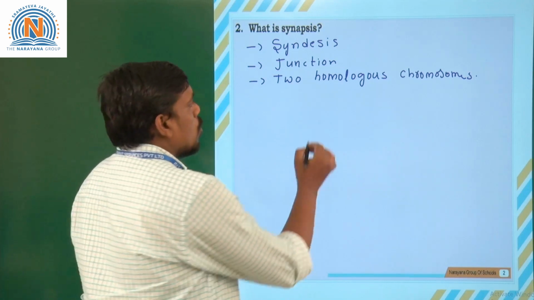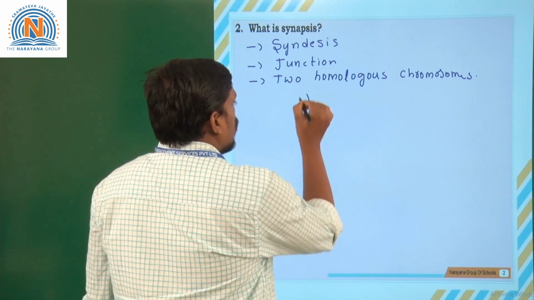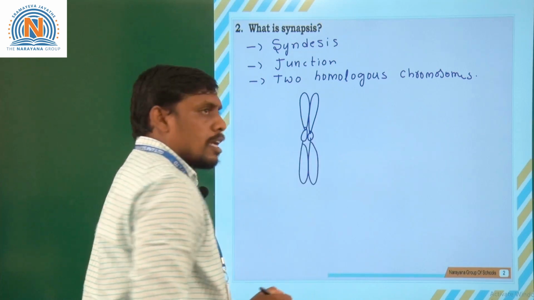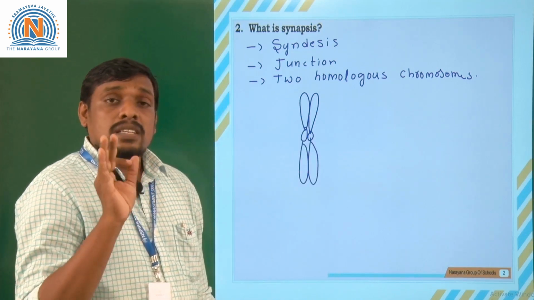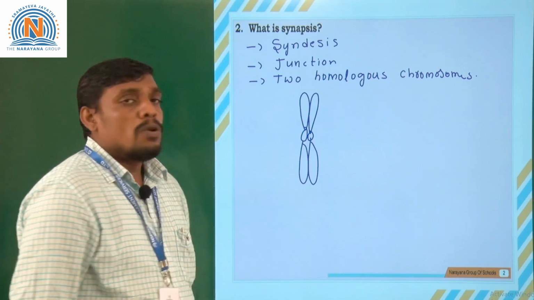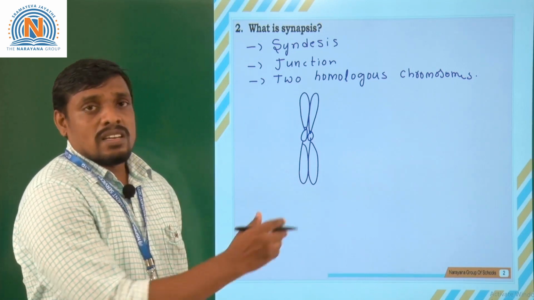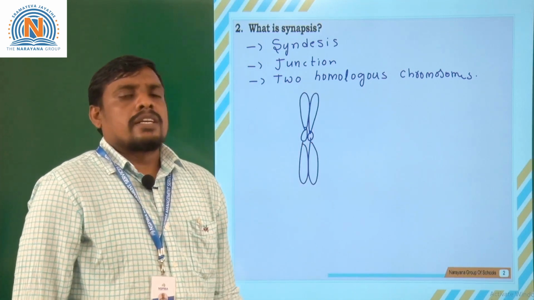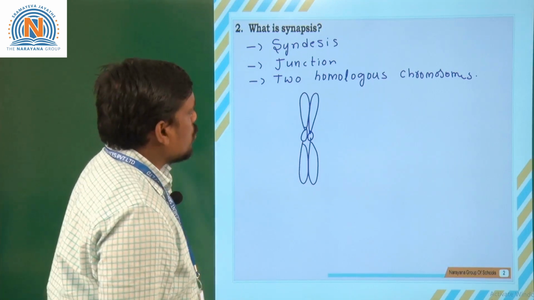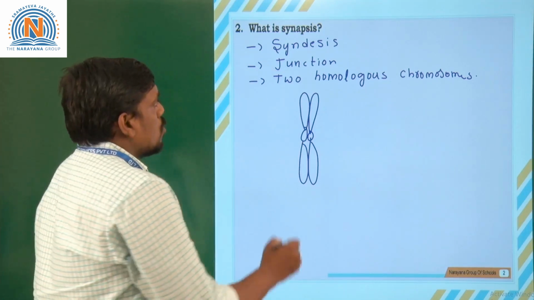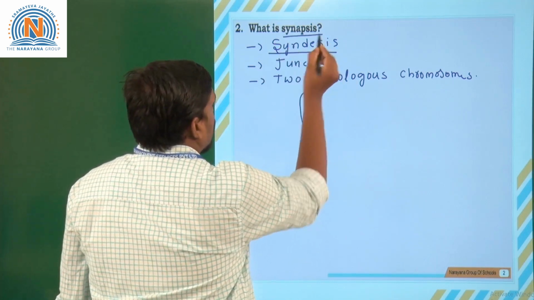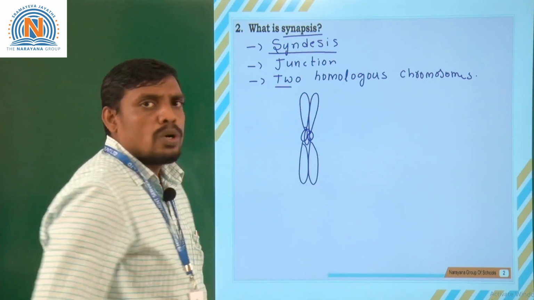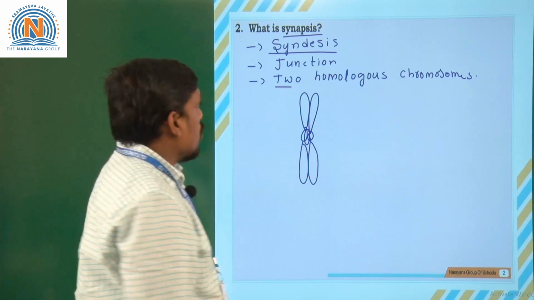Okay. What do you mean by homologous chromosomes? Chromosomes which are structurally, functionally and chemically the same, such chromosomes are called homologous chromosomes. They are structurally the same, functionally the same, chemically the same, which means their chemical nature is also the same. Such chromosomes are called homologous chromosomes. So, synapsis is generally seen in chromosomes like the homologous chromosomes.